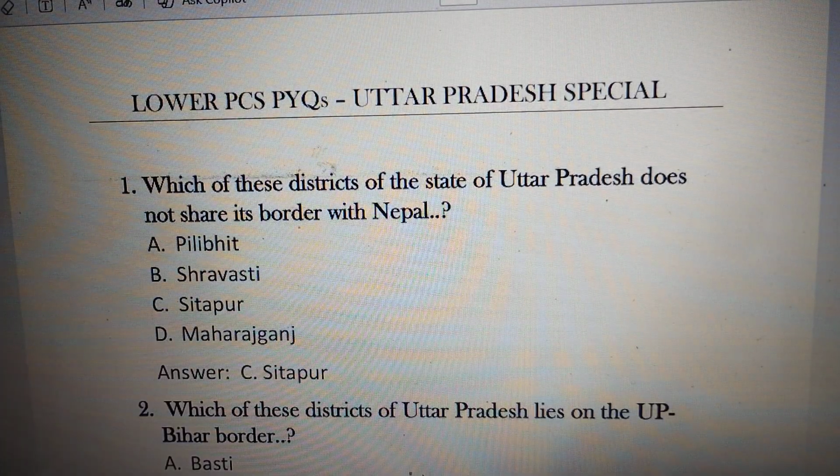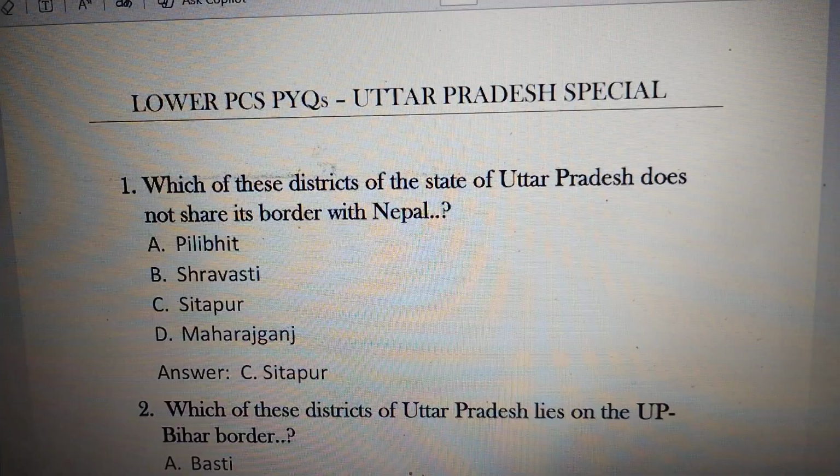First question is, which of these districts of the state of Uttar Pradesh does not share its border with Nepal? Look at the options. Option A Pilibhit, option B Shravasti, option C Sitapur, option D Maharajganj. The right answer is option C Sitapur. Sitapur doesn't share its border with Nepal, while the remaining districts like Pilibhit, Shravasti and Maharajganj share a border with Nepal.